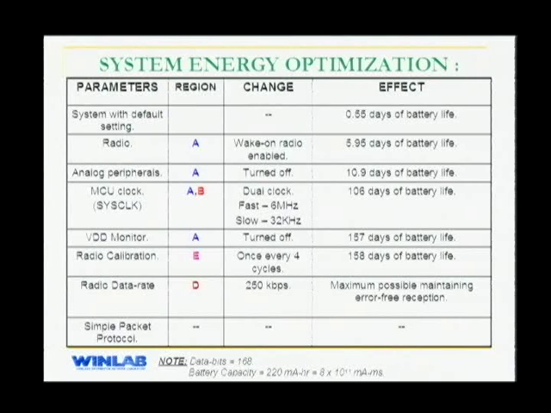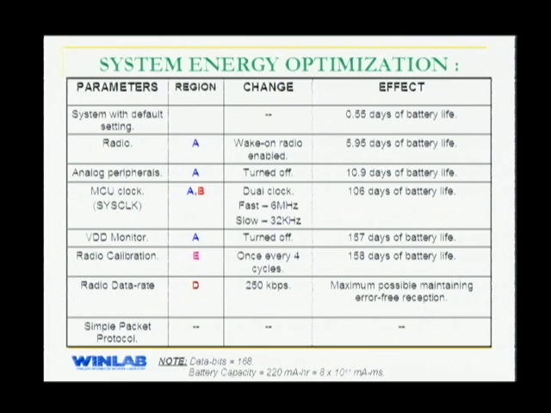We turned off the analog peripherals on the microcontroller, which further reduced the energy spent in region A and gave us about 11 days of battery life. As I mentioned earlier, decreasing the microcontroller system clock is going to give us lower energy consumption. So what we did is we introduced a new clock called a slow clock. When the system is sleeping between two beacons, you turn on the slow clock and make it count. And when the system wakes up and is actually going to transmit data, you turn on the fast clock. With this, region A and region B were affected, and we got more than 100 days of battery life.